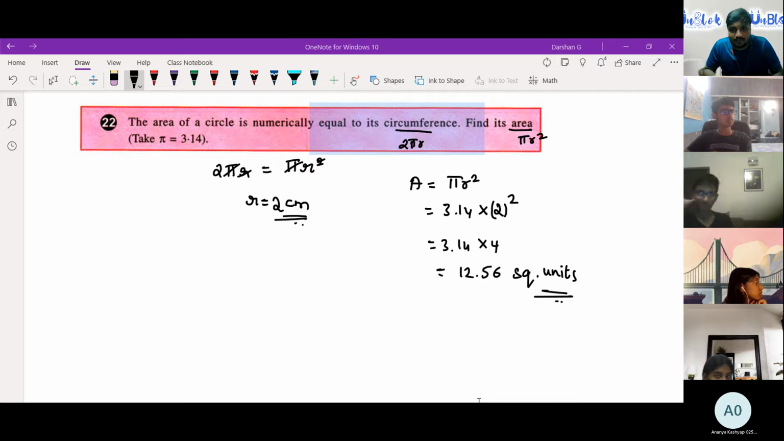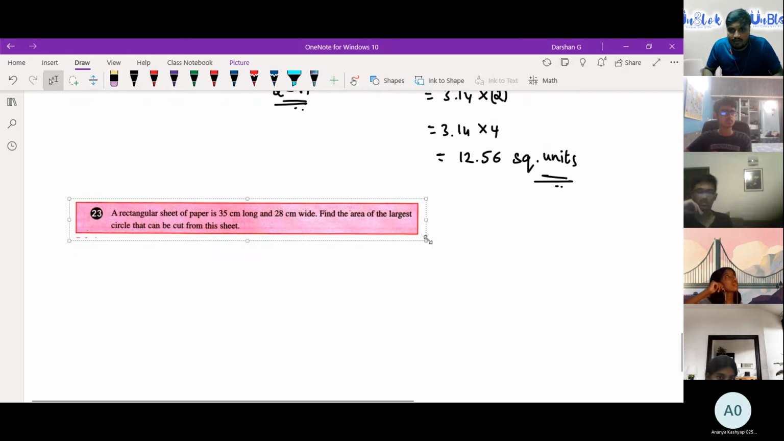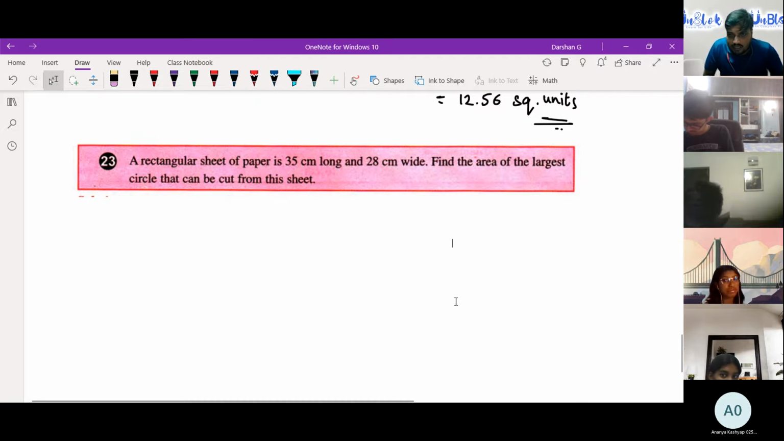Let's move on to the next question. This is a very good question, a very analytical question. Do try this question, and do draw the diagram, it will be very helpful. A rectangular sheet of paper is 35 centimeter long and 28 centimeter wide. Find the area of the largest circle that can be cut from this sheet. It's a rectangle and you need to get a circle from this. I'll give you 2 minutes. First, draw the diagram. It's important.